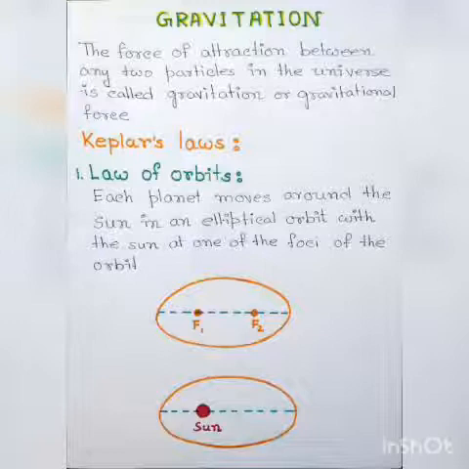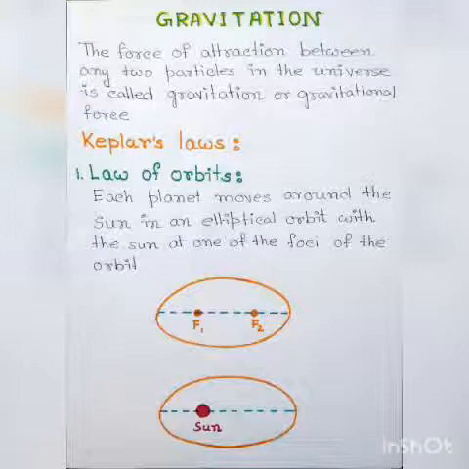In a solar system, planets move around the sun and the satellites move around the planets. The paths followed by the planets around the sun and by the satellites around the planets are known as orbits. According to Newton's first law of motion, these planets and satellites can move in circular orbits only if some force is acting on them.